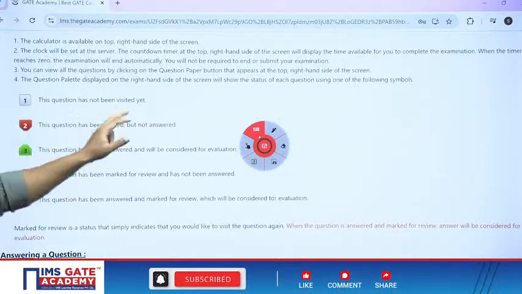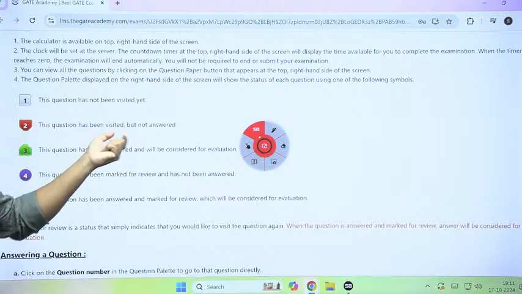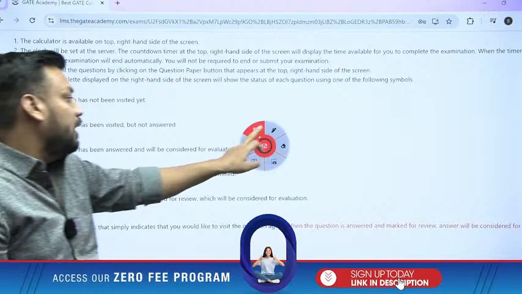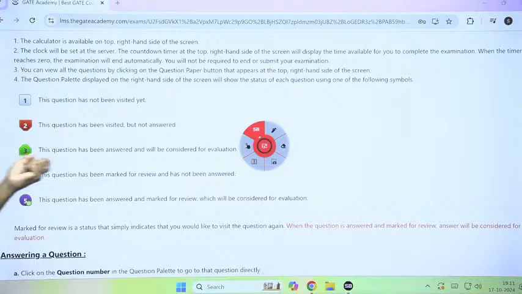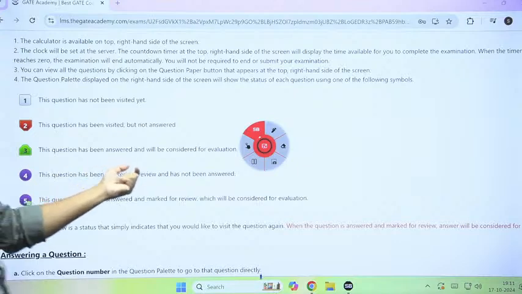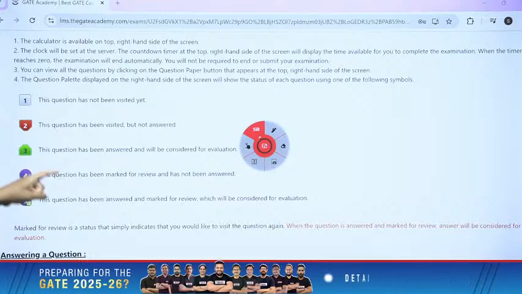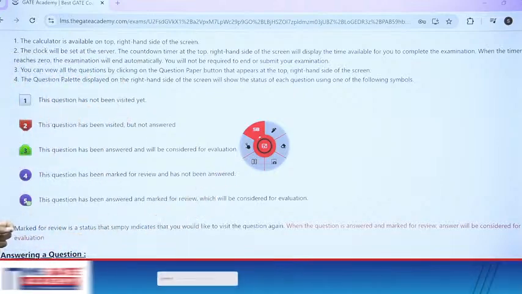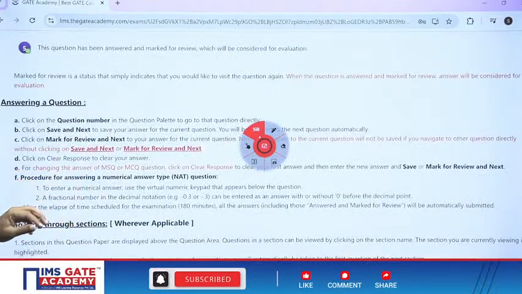A question that has not been visited is represented with gray color. Red means you have visited but not answered. Green means this question has been answered and will be considered for evaluation. When I start the test, whatever shows green means I have answered it. Purple means the question has been marked for review and has not been answered. And this symbol means the question is answered but still marked for review, which will be considered for evaluation. So, students, you should also read in detail where we have negative marking and where we don't have negative marking.